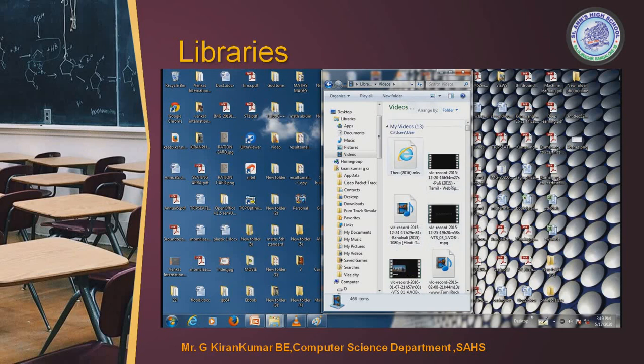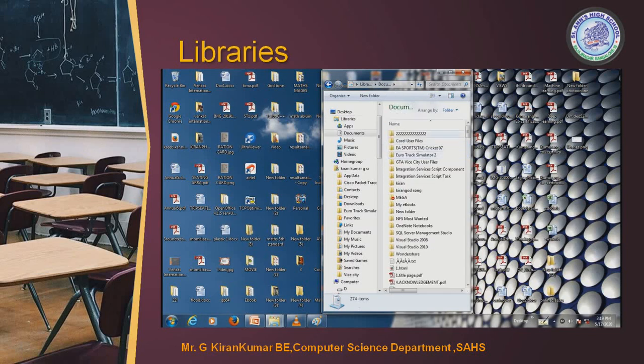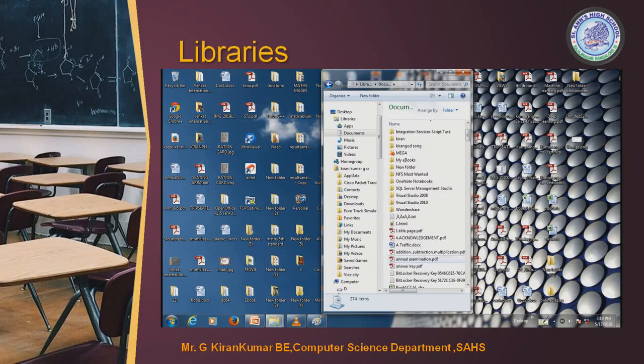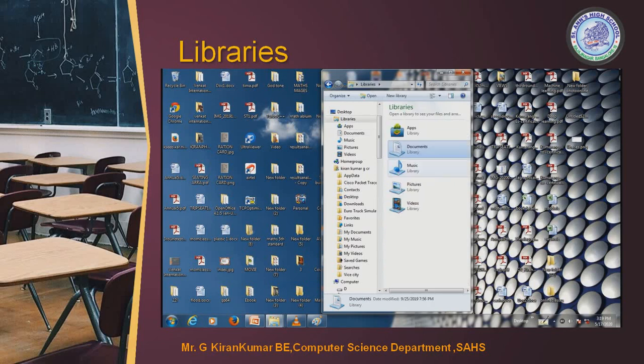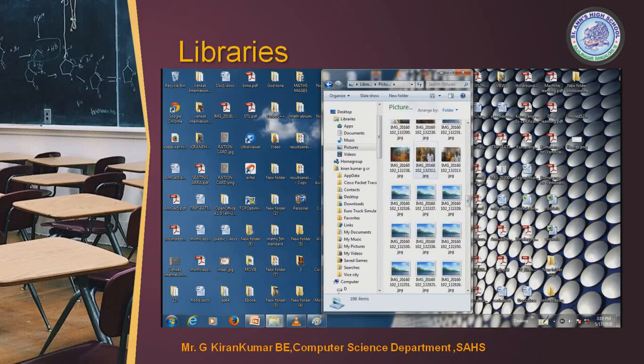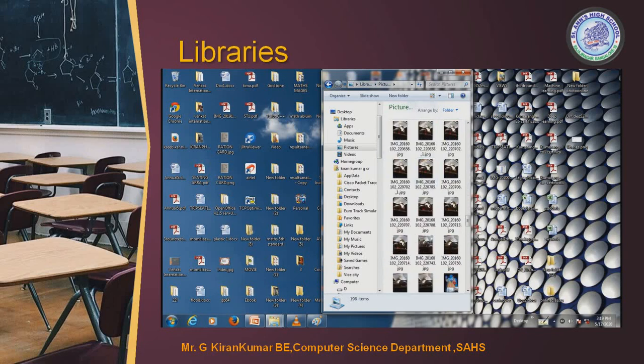Now let me go to Documents. See all my documents, the PDFs or whatever documents I saved, everything is present in Documents. You can save anywhere else also. Let me go to Music. In Music, see the playlist is there, sample music is there, then two music files I have added. Then Pictures. All the pictures I captured through my cameras are present in the folder called Pictures. By default it will be present there, whether you give the default location or you don't.